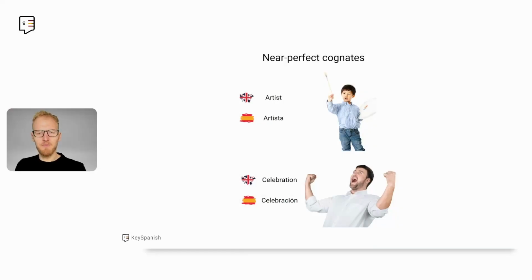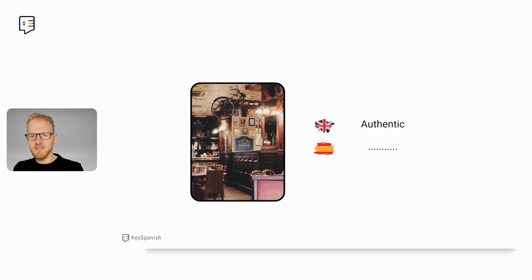Here are two examples. Artist in English is artista en español. Celebration is celebración. So as you can see, now there are some changes. They are not spelled exactly the same, but they are very, very close. So let's look again at examples, and then you can infer some rules, I'm sure.